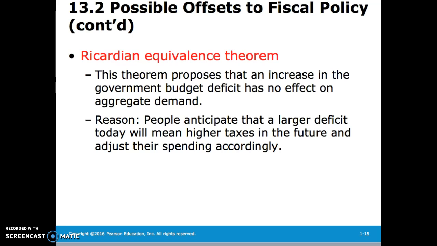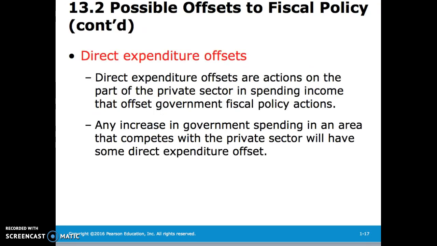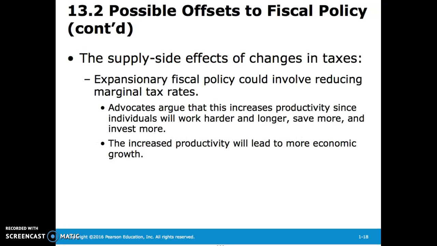adjust their spending accordingly. The permanent income hypothesis suggests that an individual's current consumption depends on anticipated lifetime income. So a temporary tax cut will have a restrained effect on aggregate consumption. Direct expenditure offsets are actions on the part of the private sector in spending income that offset government fiscal policy actions. Any increase in government spending in an area that competes with the private sector will have some direct expenditure offset. Let's consider supply-side effects of changes in taxes.